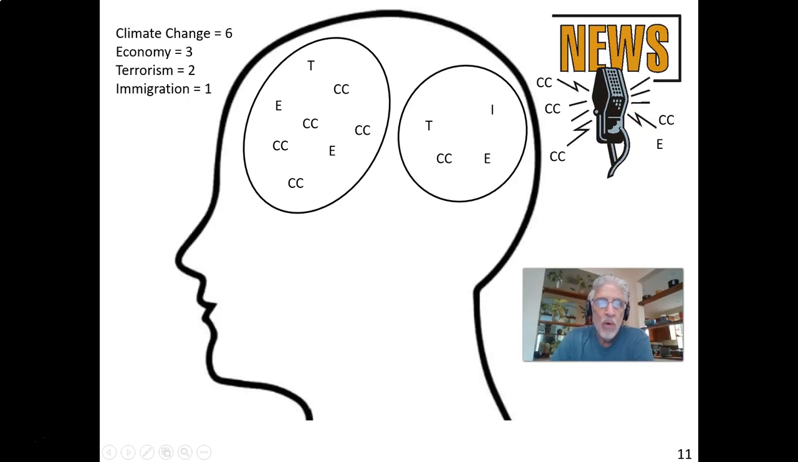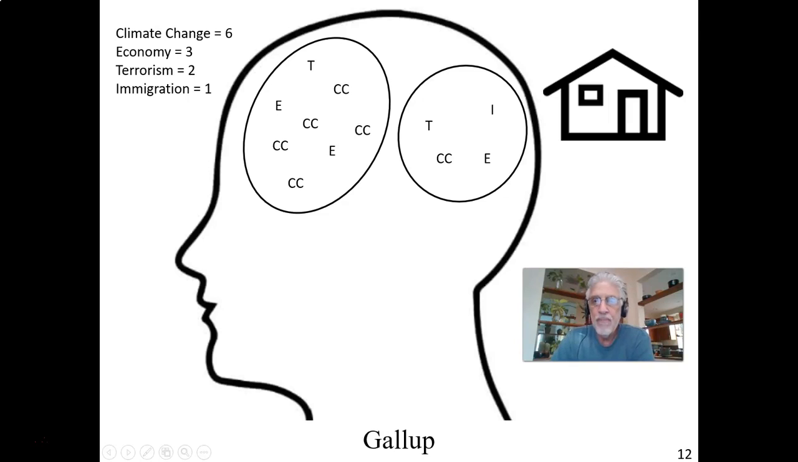And then one more report on climate change, and now here's this person after listening to the news, because now this new information, because people who are ambivalent don't counter argue, they're just taking in all this information. They have 6 attitudes about climate change, 3 about the economy, 2 about terrorism, and 1 about immigration. And now they get home, and sure enough, the phone rings and it's Gallup. This person gets called all the time by Gallup.